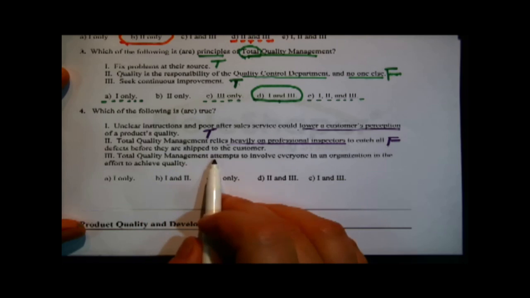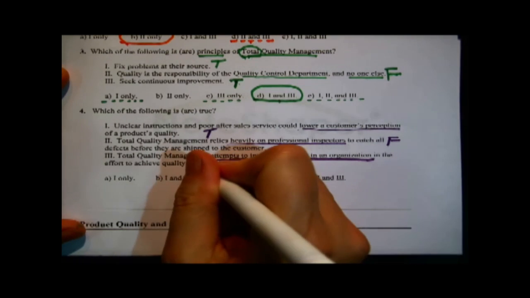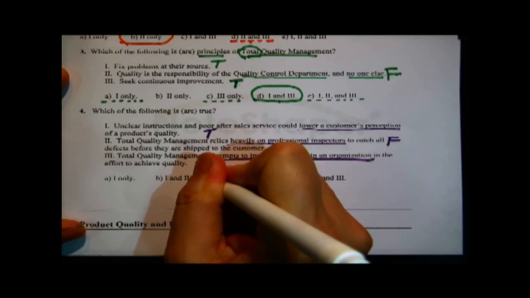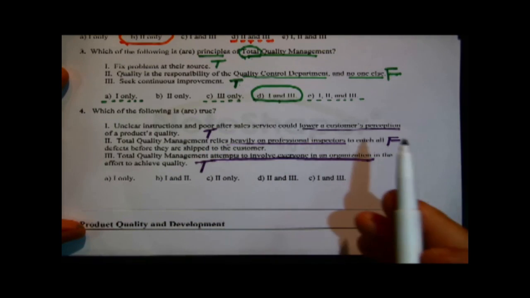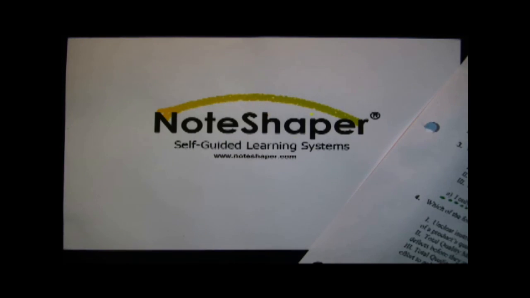No, that's false. That's describing a more traditional approach to quality, not TQM. Total quality management attempts to involve everybody in the organization. That's what we were talking about on the previous question. That's what the total is supposed to be for. All right, so again, the top and the bottom test true, but in this question, the top and the bottom are 1 and 3. Okay, partial credit would have been 1.